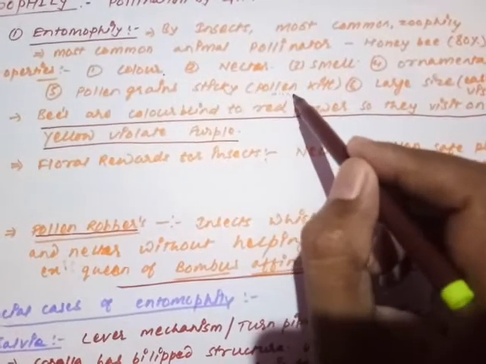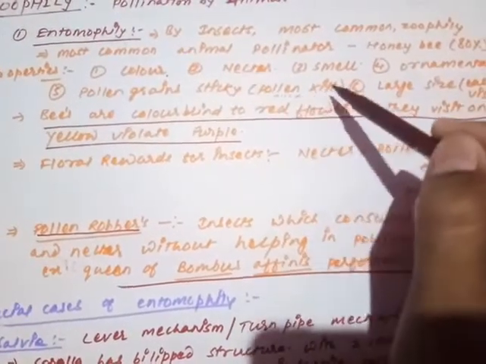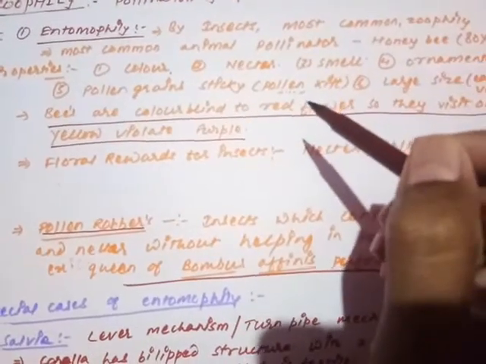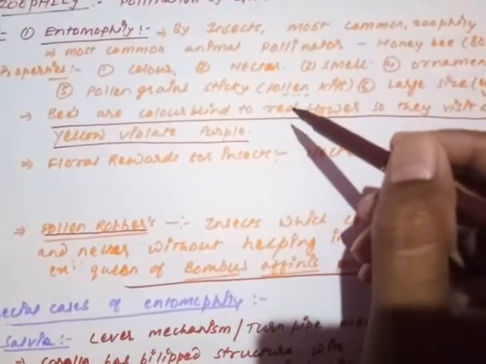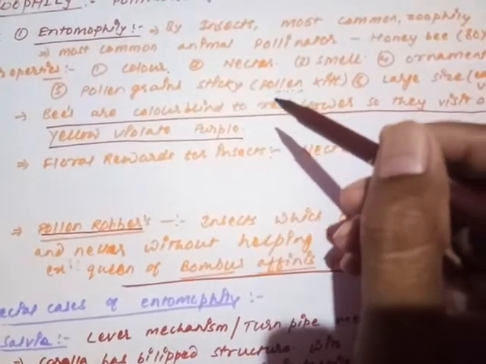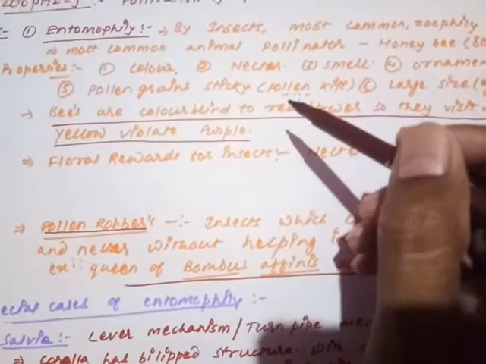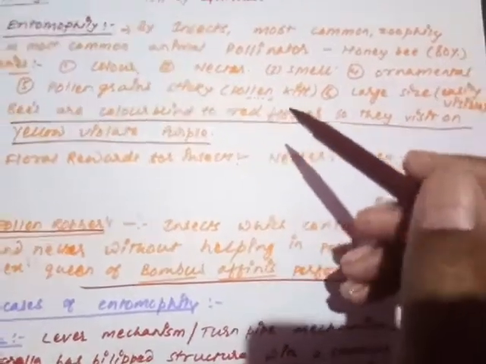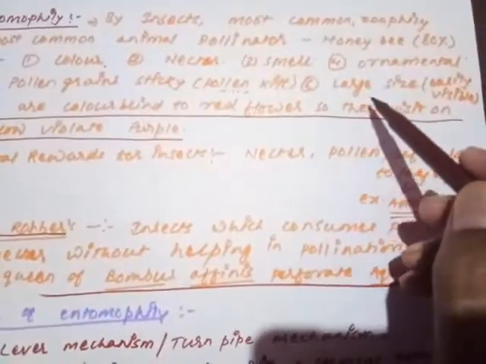So pollen kit is present on the surface of the pollen grain. Due to the presence of pollen kit on the surface of the pollen grain, they become sticky, and the stickiness is very important for such pollen grains, because they are easily attached or affixed to the surface of the insect's body. The flowers are large in size. The purpose of the large size is that they can be easily visualized.